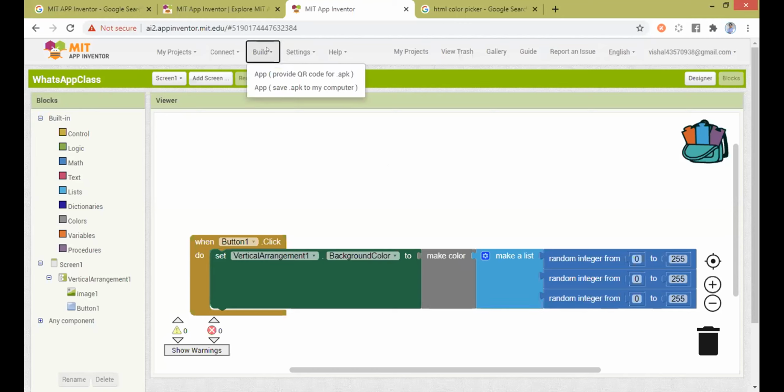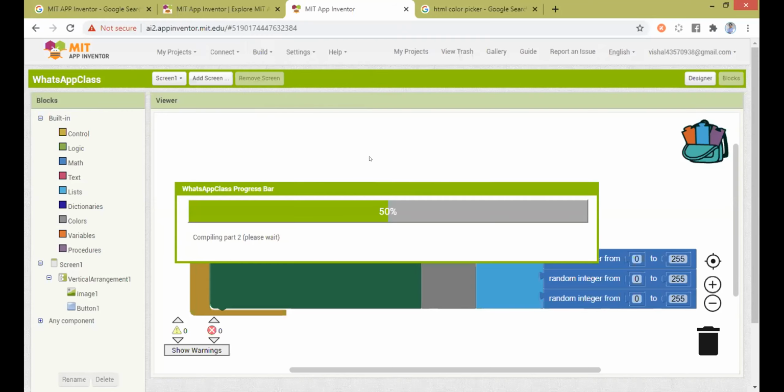Again, go to the build option here. There are two options. One, you can get a QR code for your APK file, right? Then you can use your mobile to scan it, download and install it. Second option, you can save a .apk file to your computer, right? What I'm going to do now is get a QR code for the .apk file. So I'm just getting the QR code.